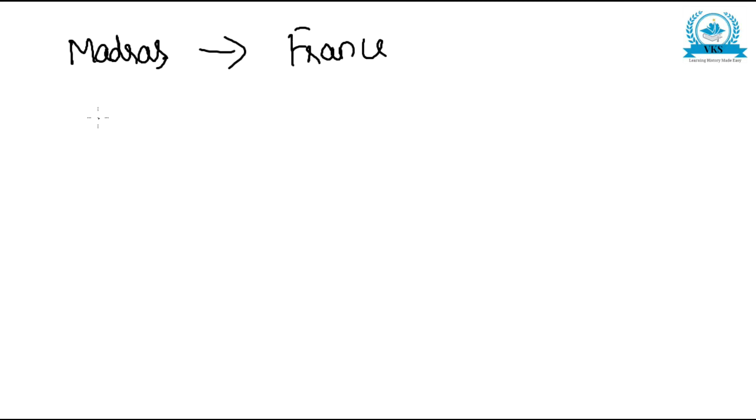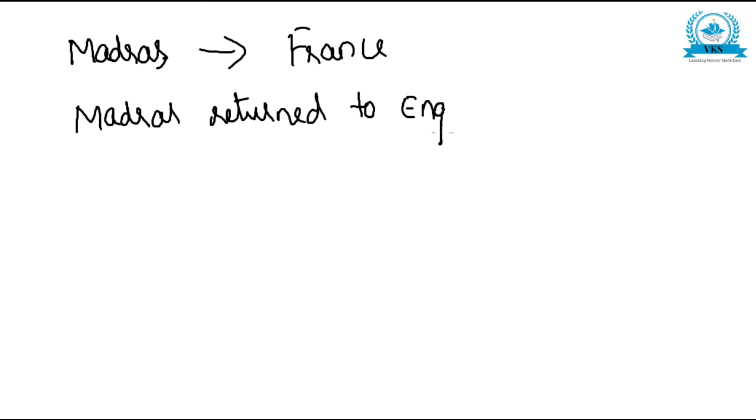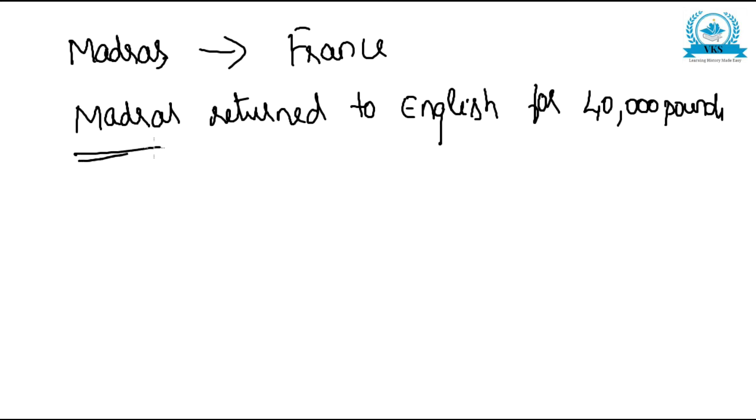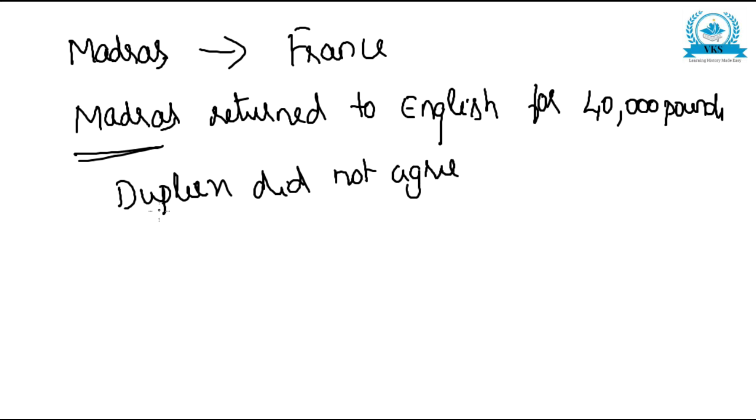Later, Madras was returned to the English, for 40,000 pounds. But this returning of Madras to the English was not liked by Dupleix. Dupleix did not agree to this, and what he did was he recaptured Madras.